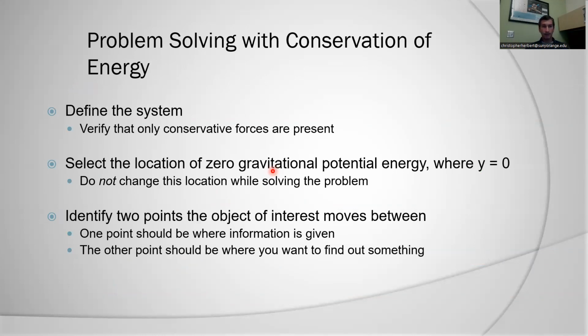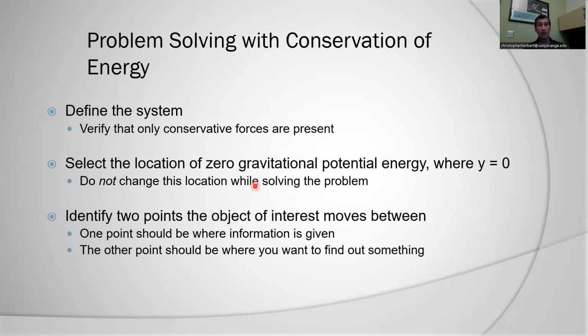We're going to define our system. We're going to verify that there are only conservative forces present. What are the forces present? We had gravity. Therefore, we could assign a potential energy to that. And the other force was from tension, which was always perpendicular to the motion. So it never could do any non-conservative work on the pendulum mass.